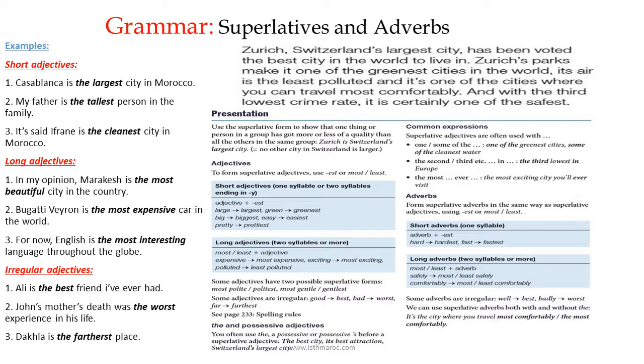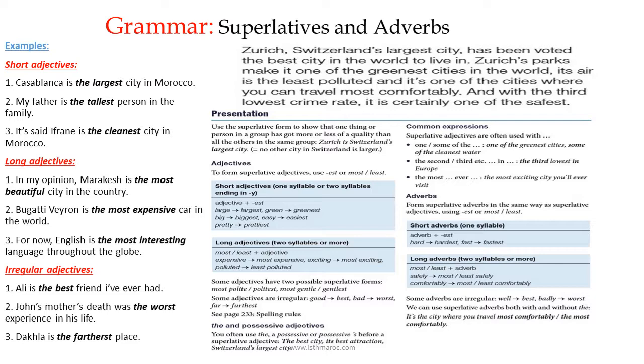Adjectives: to form superlative adjectives, use est or most or least. Short adjectives, one syllable or two syllables ending in y: adjective plus est. Large, largest; green, greenest; big, biggest; easy, easiest; pretty, prettiest. So again, for big, for example, consonant, vowel, consonant, as I said in the previous course, we double the consonant. Long adjectives, two syllables or more: most, least plus adjective. Expensive, most expensive; exciting, most exciting; polluted, least polluted.